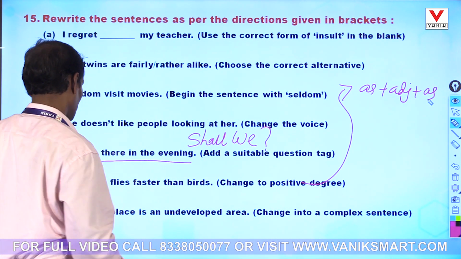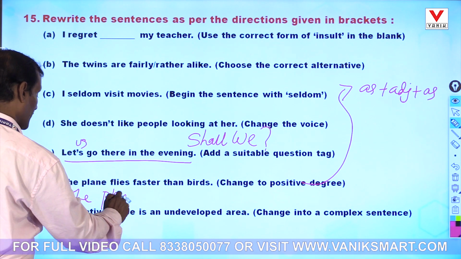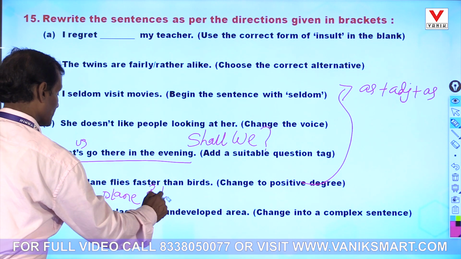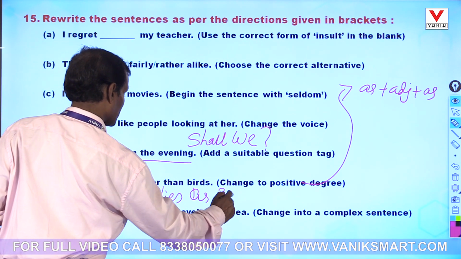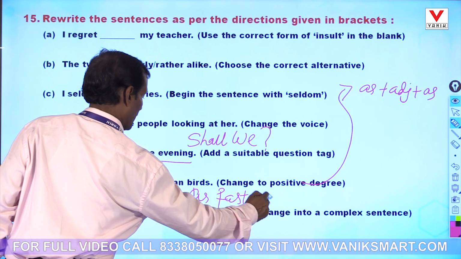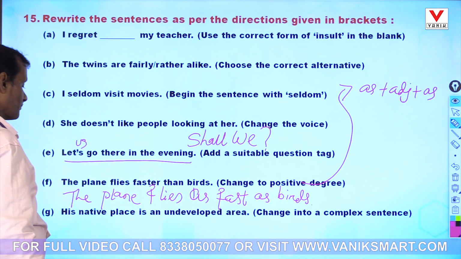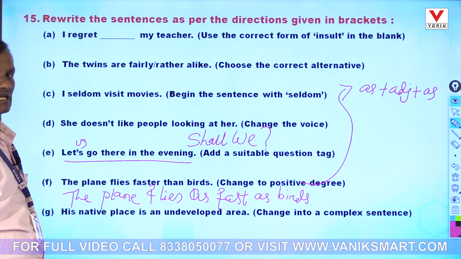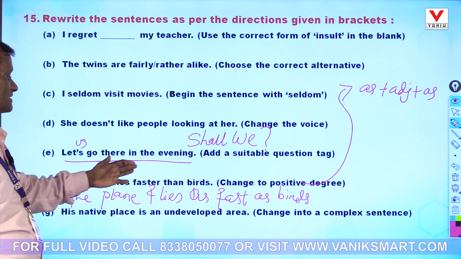So it will be: the plane flies as fast as the birds.